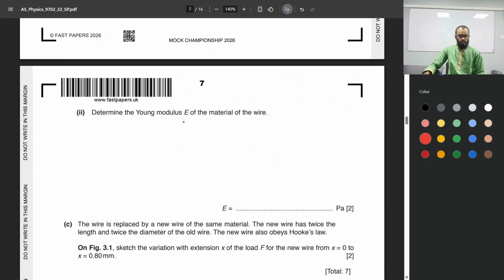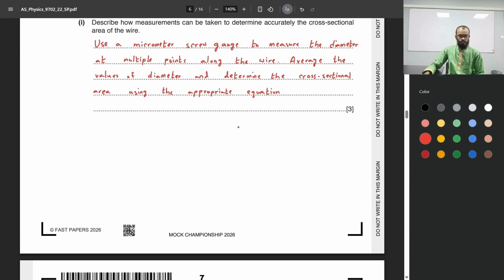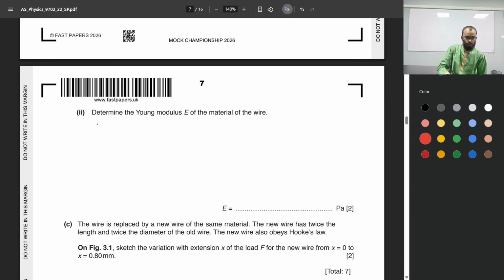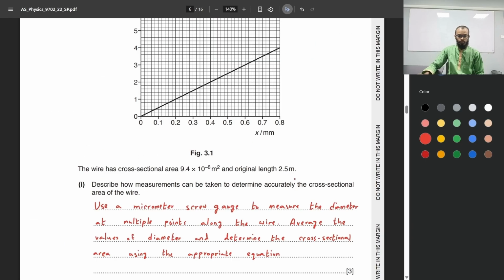Determine the Young modulus E of the material of the wire. Okay, so Young's modulus E is stress over the strain. Stress is force over cross-sectional area, and strain is extension over the original length. If we rearrange this equation, we get force times original length divided by extension times cross-sectional area. Okay, now we already know the original length and cross-sectional area. They've already given us these two values.